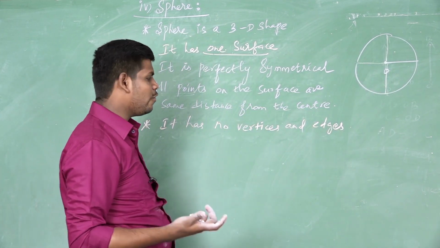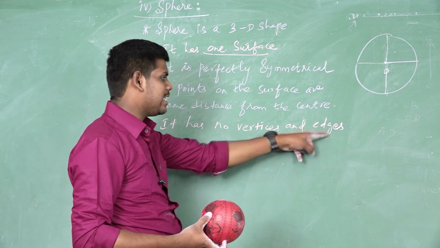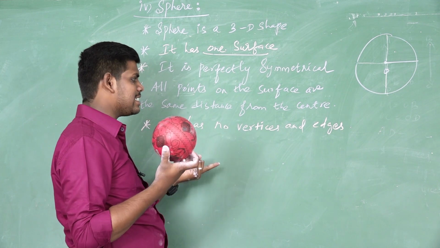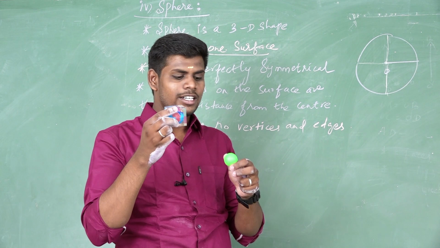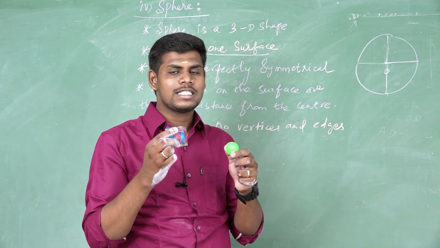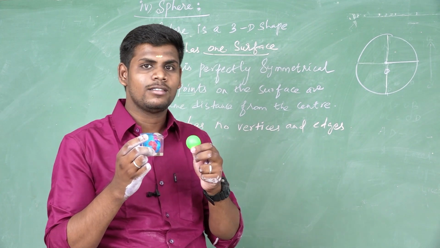It has no vertices and no edges. Which one has no vertices and edges? A sphere has no vertices and edges. The examples of spheres are the world, globe, ball, and footballs. These are the examples of a sphere.